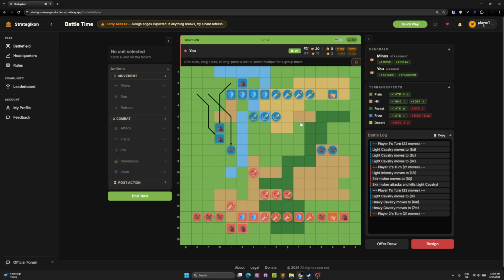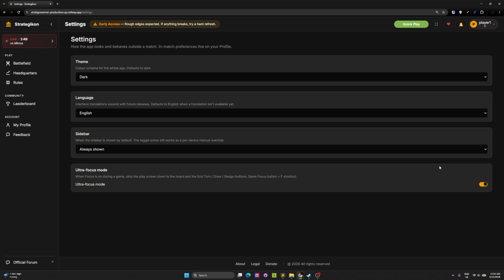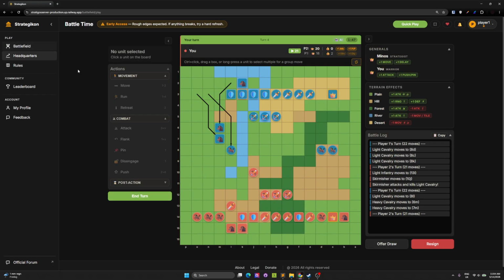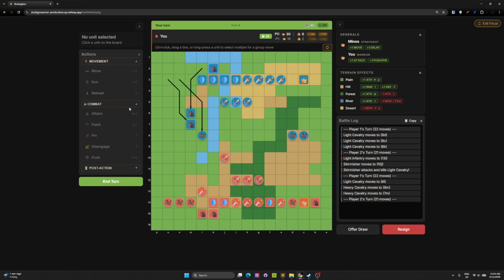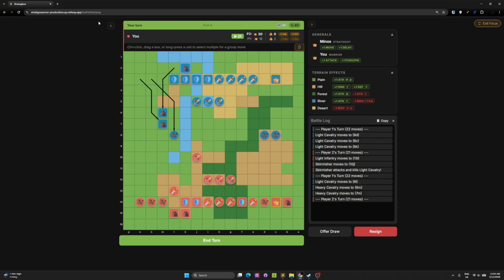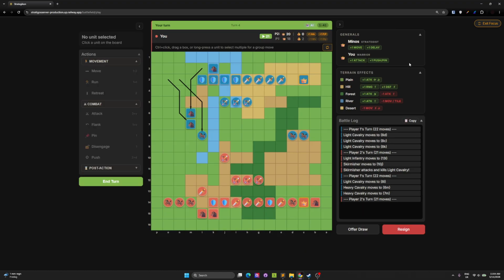The soundtracks, you can disable them in the settings if you don't like them. Let's go back to the settings actually, and remove this, and go back to the game, and let's focus on this. You can also do something like that if you like. Just for you right now, I'm gonna leave this on. Here you can see the battle log. You can copy it later if something goes wrong.